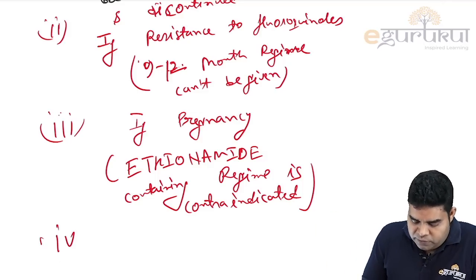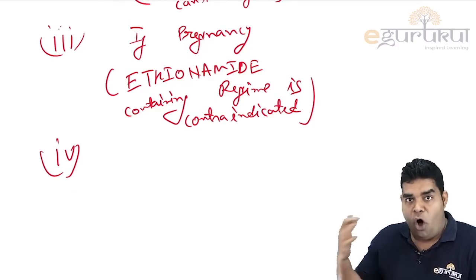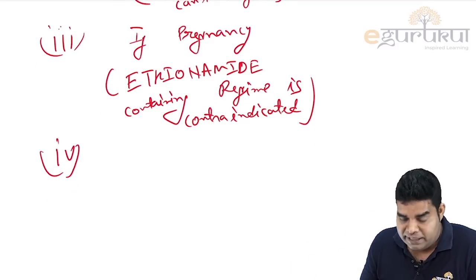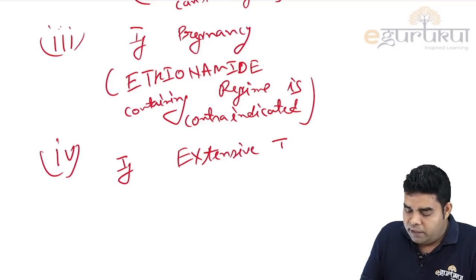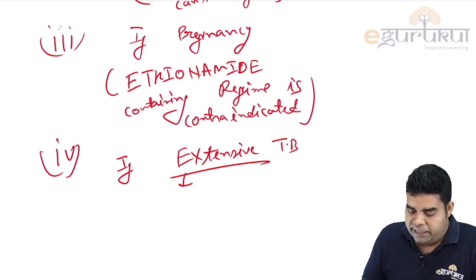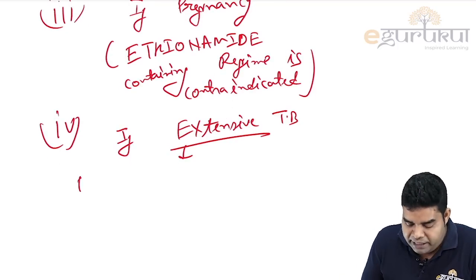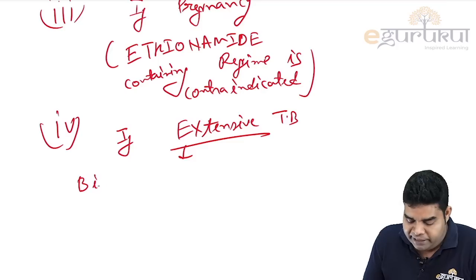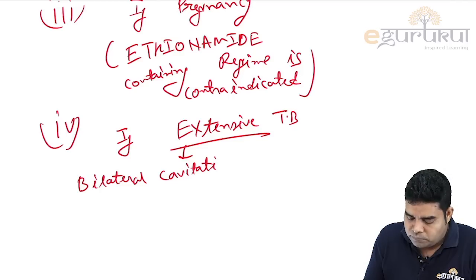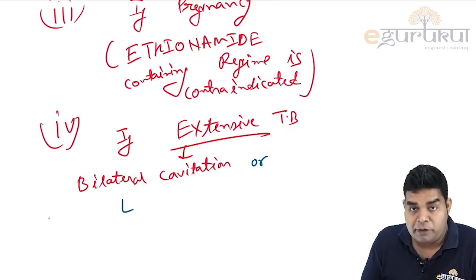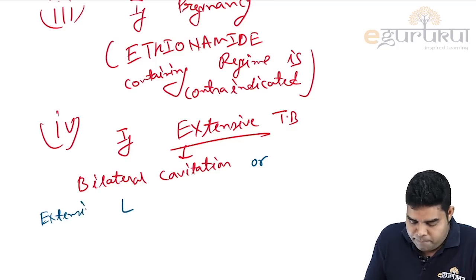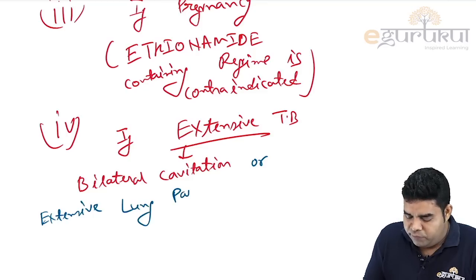The fourth reason why we give longer and we do not give shorter, the fourth reason is if there is extensive TB. What do you mean by extensive TB? Extensive TB means either there is bilateral cavitation or bilateral lung parenchyma involvement. Bilateral cavitation or extensive lung parenchyma involvement.